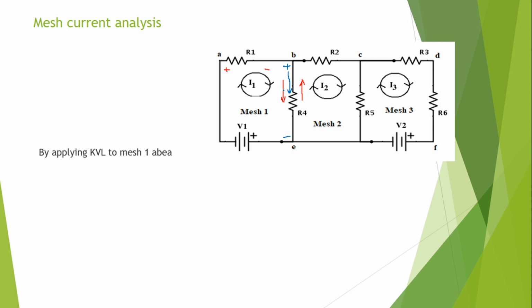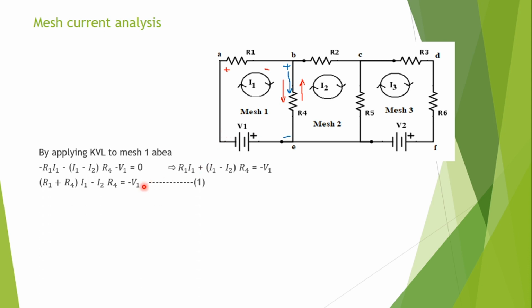Correct? So minus I1 R1 minus I1 minus I2 into R4, and then coming to path EA. In the EA, an active element, a voltage source, is present. This is the higher potential and this is the lower potential, so the voltage drops, voltage falls.